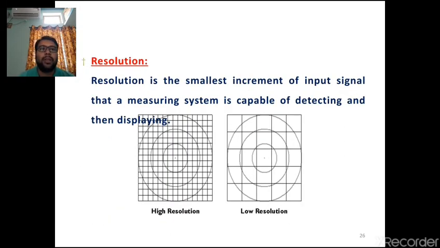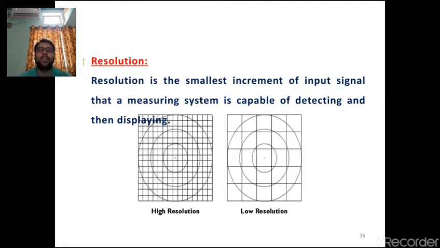And coming to resolution, what do we mean by resolution and why is it needed? If you want to measure a screw thread, or small gear teeth, the flank, the module, or the inclination angle between two teeth or two screw teeth, at that time resolution comes into the picture. Resolution is the smallest increment of input signal that a measuring instrument is capable of detecting